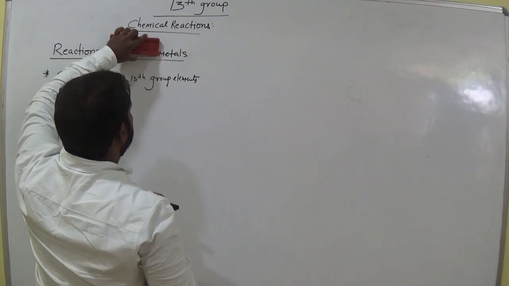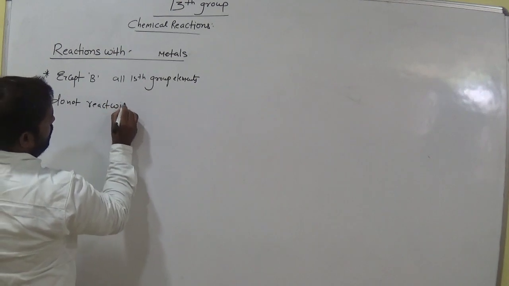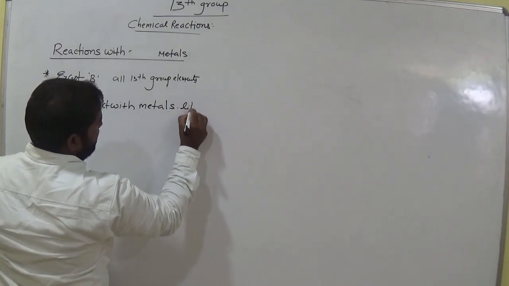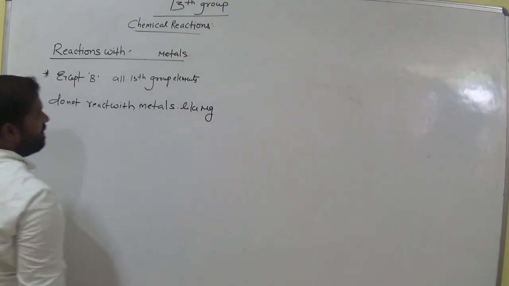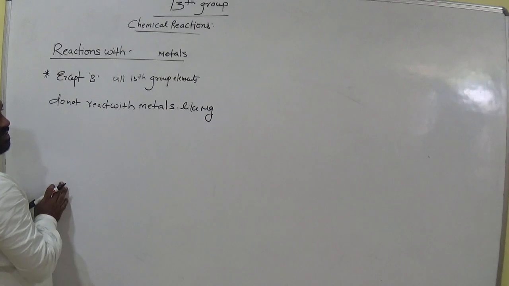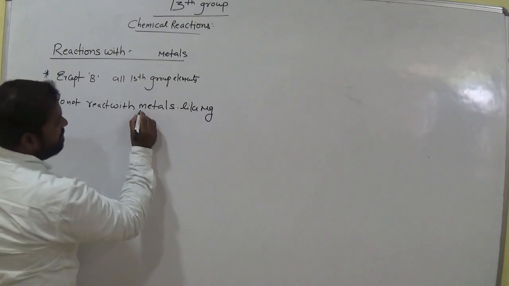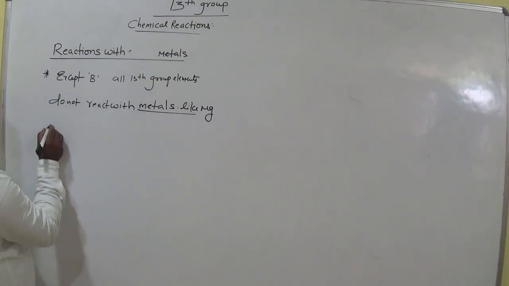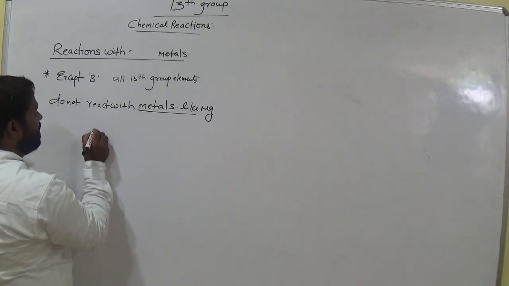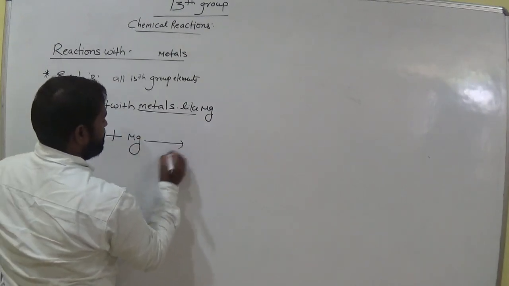Except boron, all 13th group elements do not react with metals like magnesium. That means only boron can react with metals. So let's take boron treated with magnesium, which is a metal.